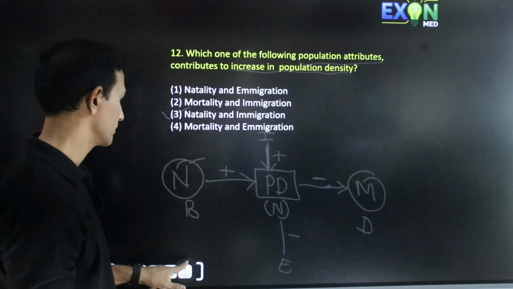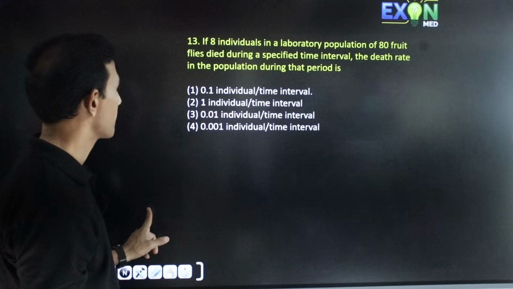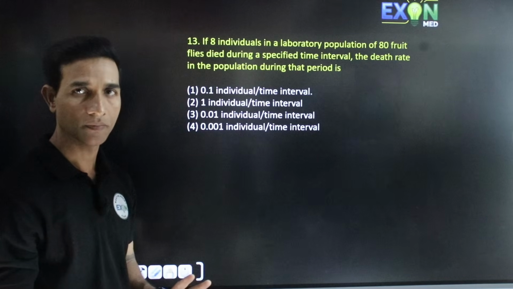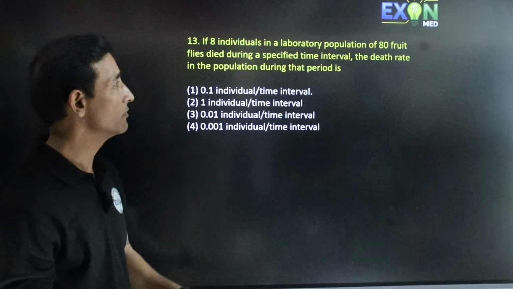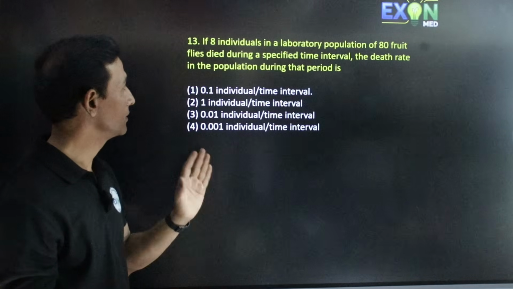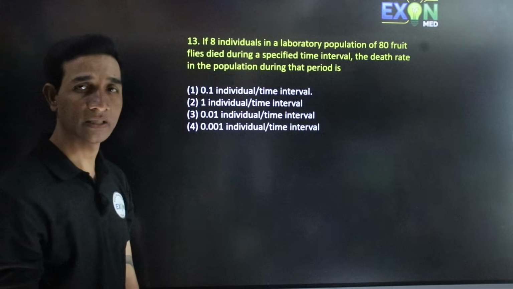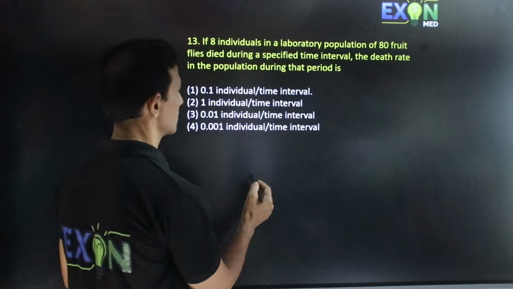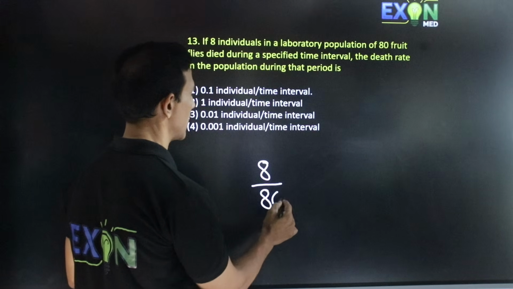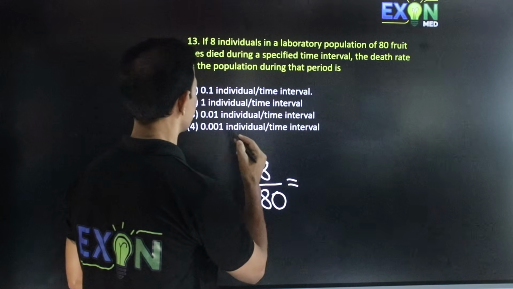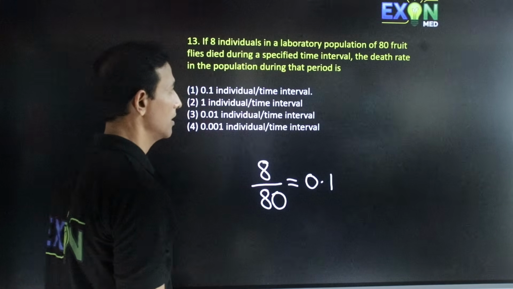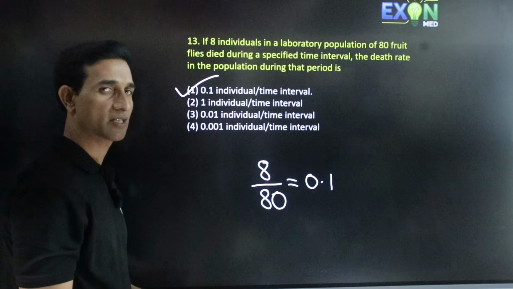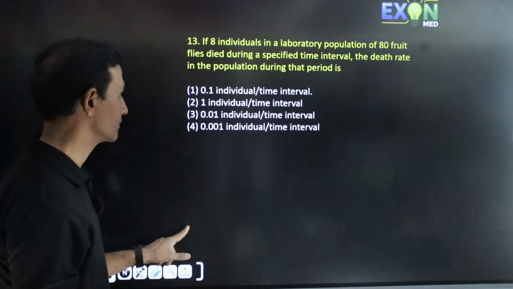Let's go with the next one. If 8 individuals in a lab population of 80 fruit flies die at a specified time interval, the death rate in the given population during that period is? So whenever you want to calculate the death rate, you simply divide 8 by 80, then you get 0.1 individual per time interval. So hence the option is the first one. Let's go with the next.